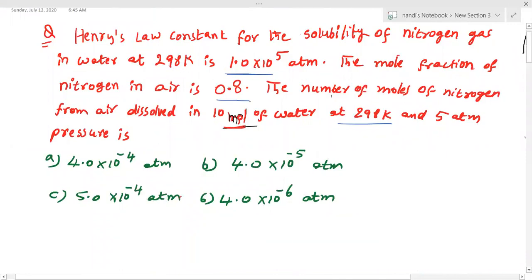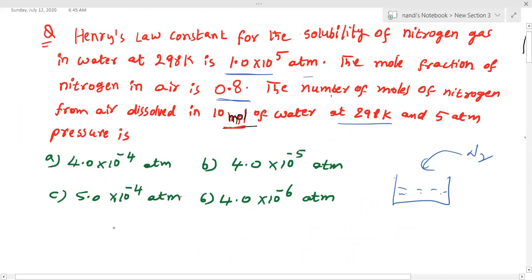Please read this question. Henry's law constant for the solubility of nitrogen gas in water at 298 Kelvin is 10 power 5 atm. The mole fraction of nitrogen in air is 0.8. The number of moles of nitrogen from air dissolved in 10 mole of water at 298 Kelvin and 5 atm pressure is? So I need to find out how much nitrogen from air is dissolved. That is my target.